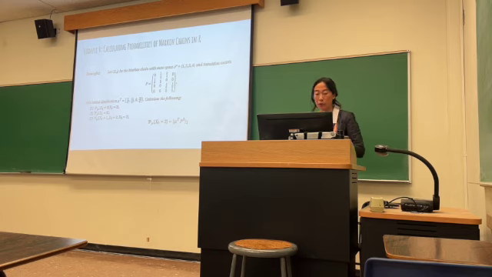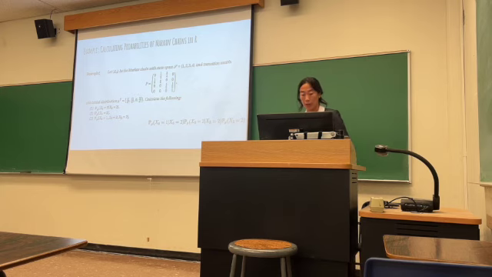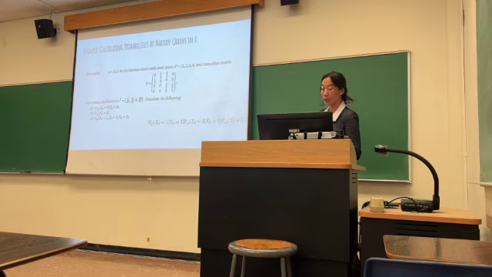Here we need to compute the probability of X8 being equal to 1, given X6 is equal to 2, times the probability that X6 is equal to 2, given that X3 is equal to 2, times the probability of X3 being equal to 2.